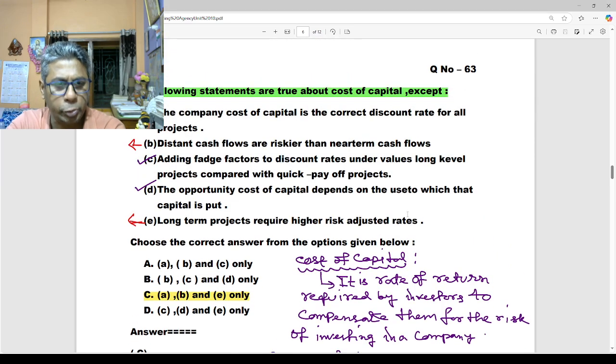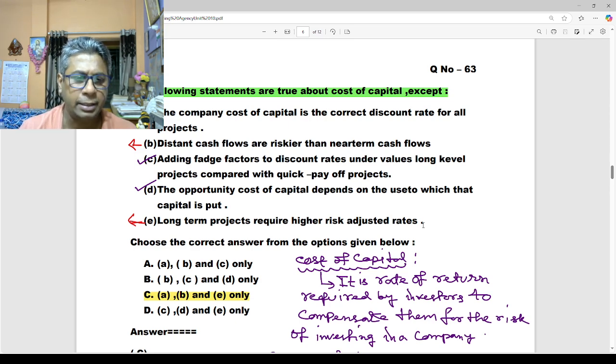So what is our question? Which statements are true in the case of cost of capital, except which are true? Statement C, adding a fudge factor to the discount rate undervalues long-lived projects compared with quick payoff projects, is right. Statement D, the opportunity cost of capital depends on the use to which that capital is put. It is also true. But statements A, B and E are not true.